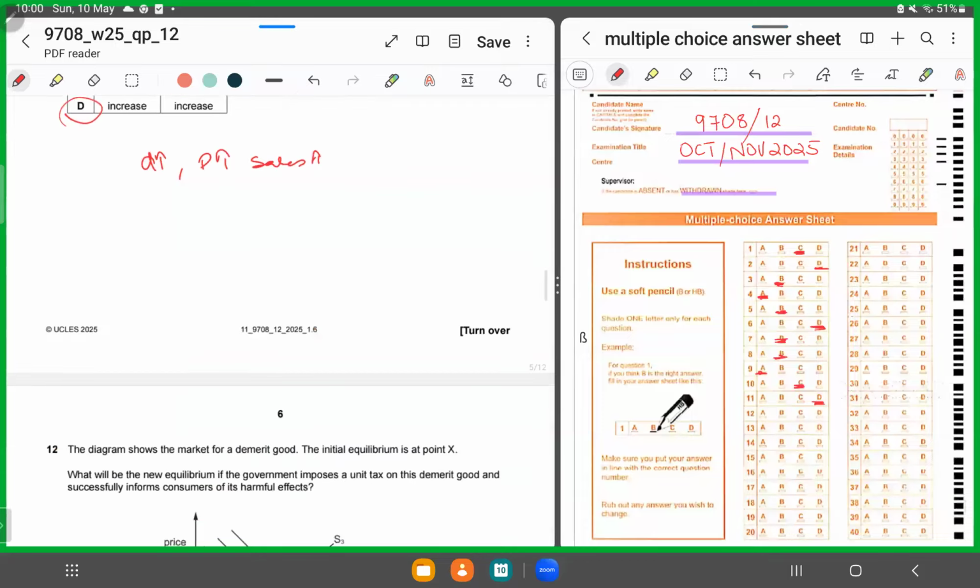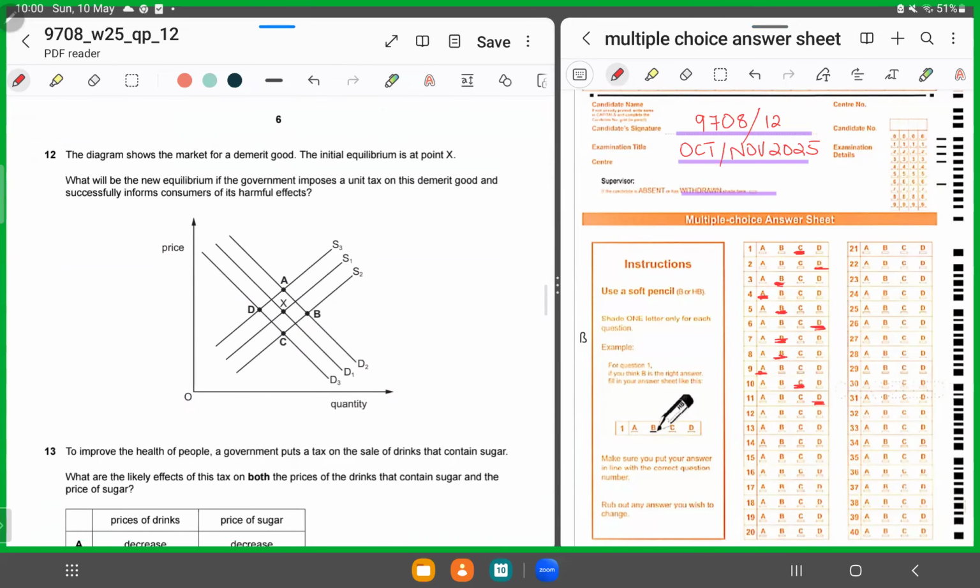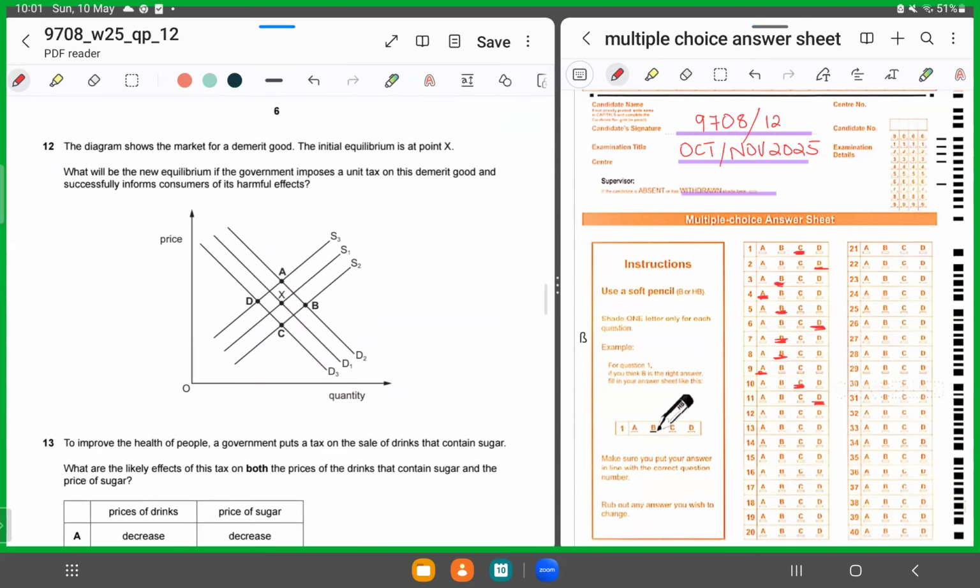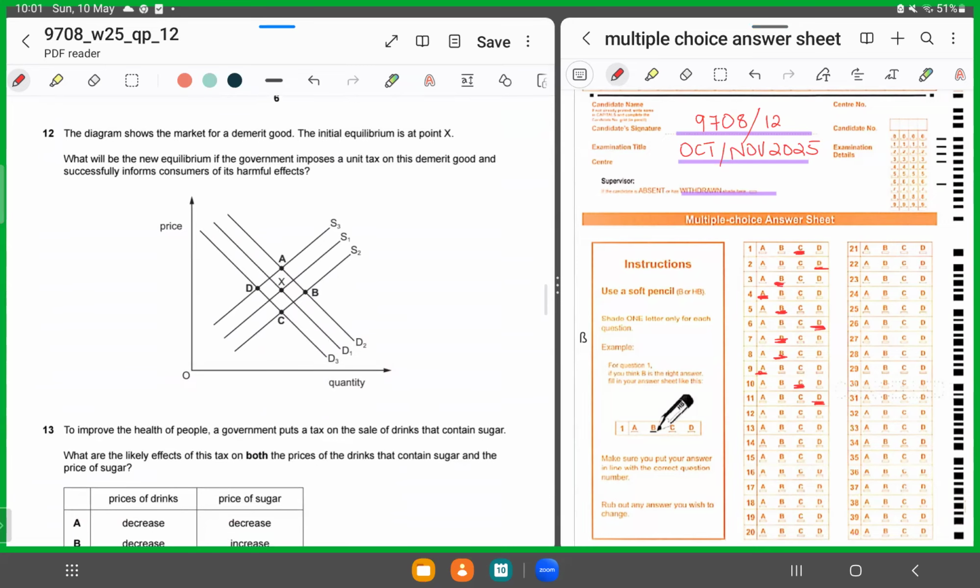Moving forward, MCQ number 12. MCQ number 12 displays the market for a demerit good. Now, a demerit good is what? A good that is overconsumed and overproduced by the market. Initially, the market is at equilibrium at X. What will be the new equilibrium if the government imposes a unit tax on this demerit good and successfully informs consumers of its harmful effect?